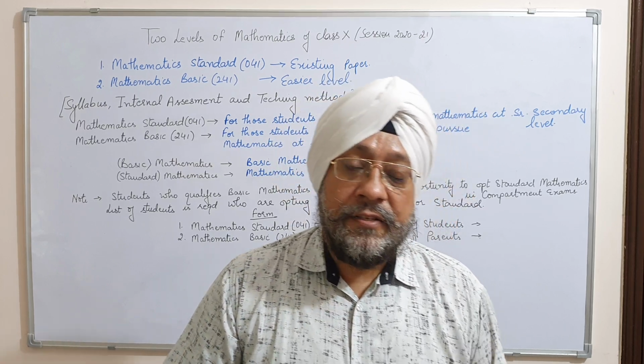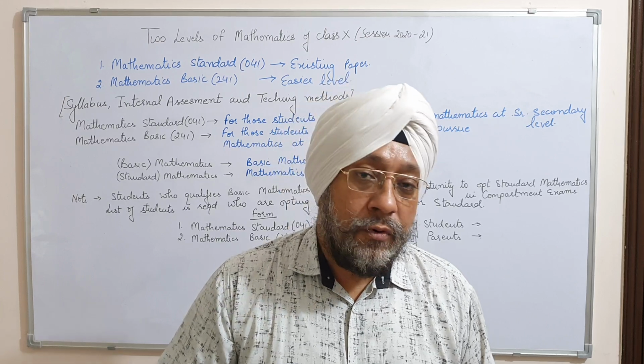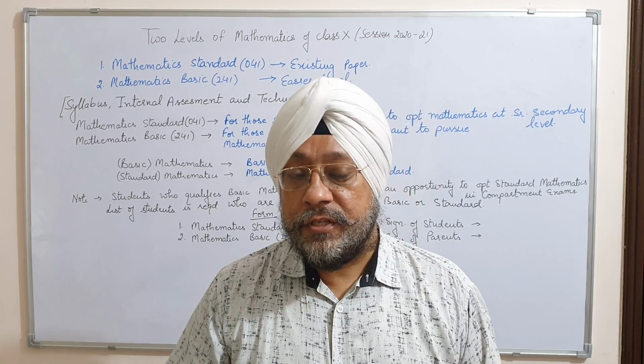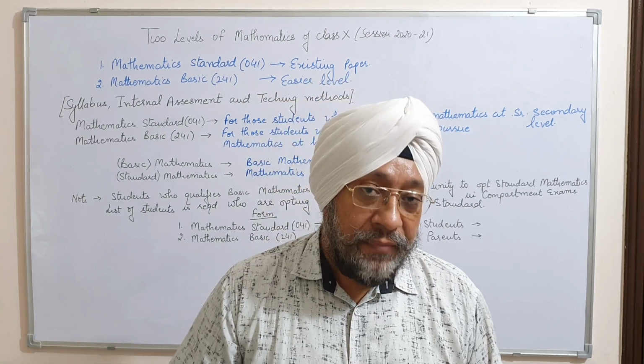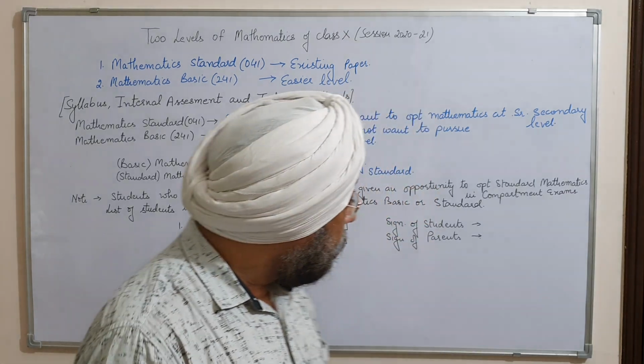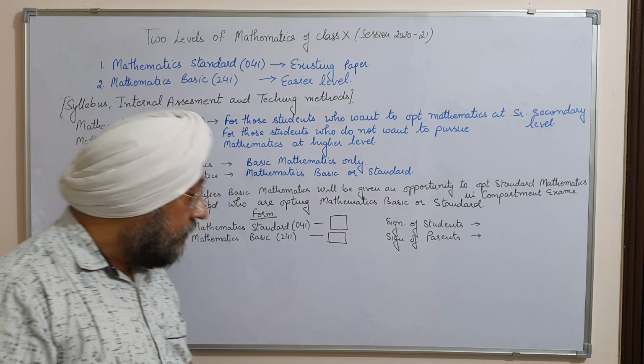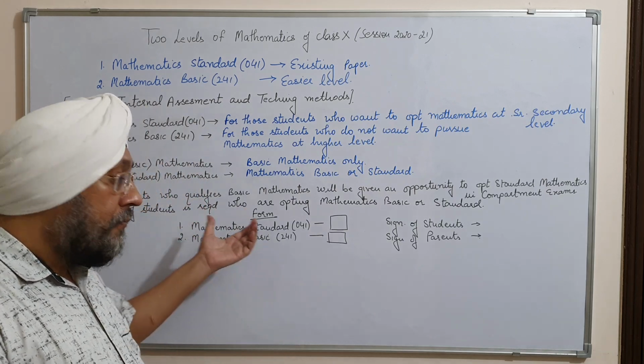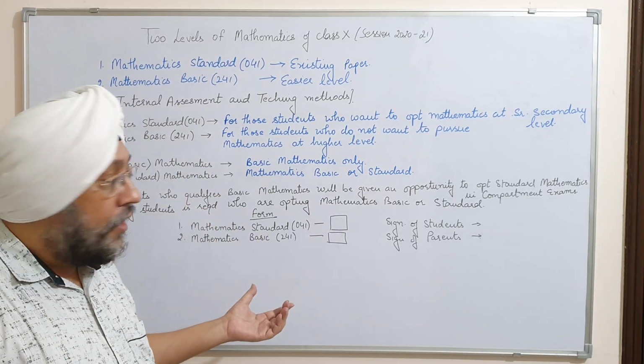For that we are sending one form through Snap Homework or through the WhatsApp group, as decided by the school. In that form you will have to choose which level of examination to take.